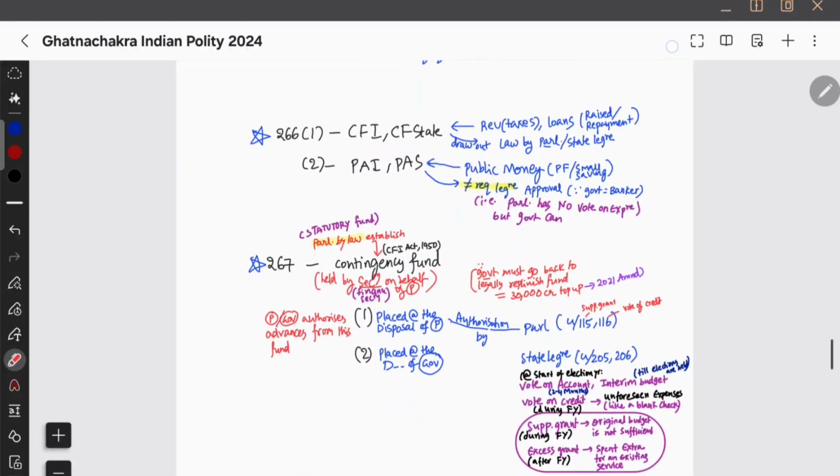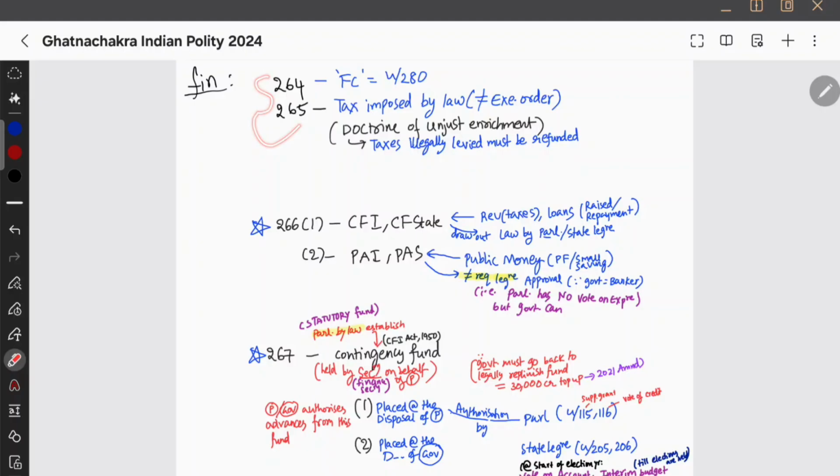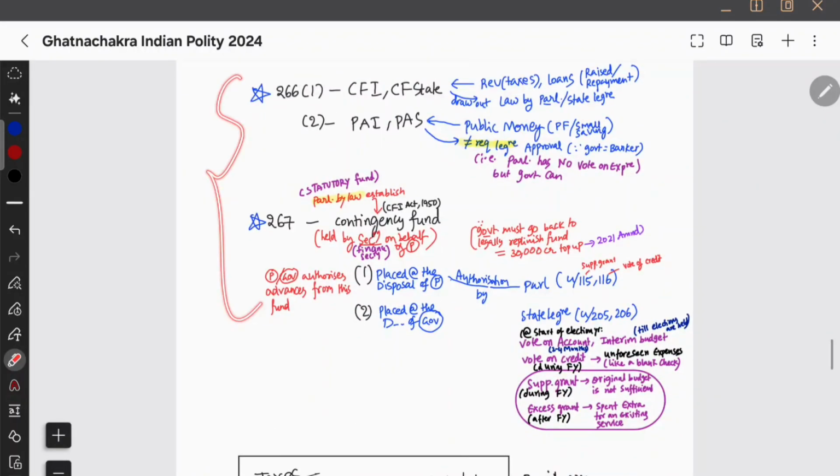Now we have seen the first two. Now let us see the next two. So we have seen two, one is the Finance Commission and the second is taxes imposed by law, not through executive order. Okay. And we have to see two more, 266 and 267.